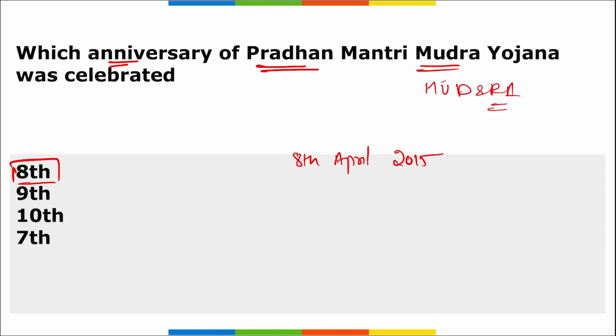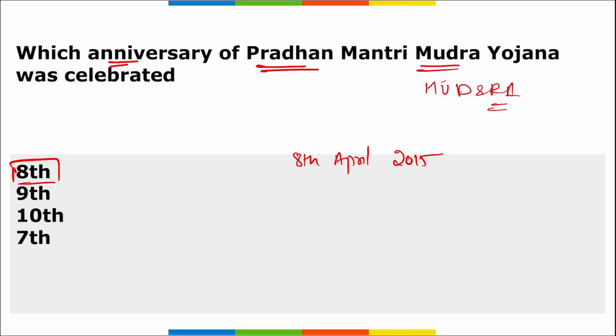And the aim of this PM Mudra Yojana is basically to provide collateral-free microcredit of up to 10 lakh rupees to non-corporate, non-farm small and micro entrepreneurs for income generating activities. About this Pradhan Mantri Mudra Yojana, the national mission of financial inclusion in India is based on three pillars: banking the unbanked, securing the unsecured and funding the unfunded.